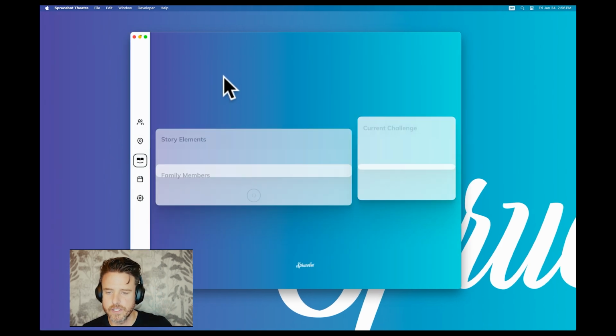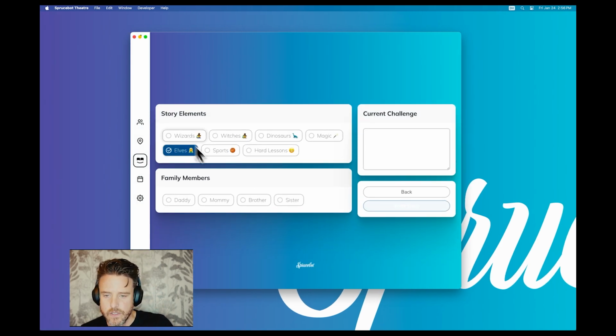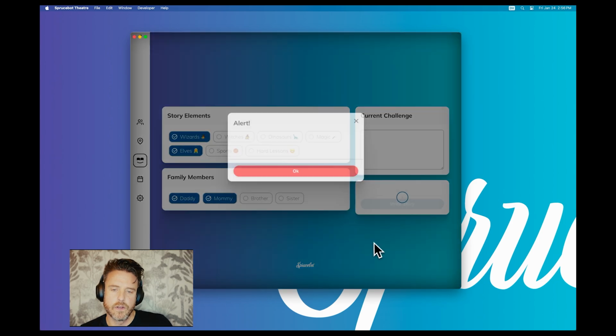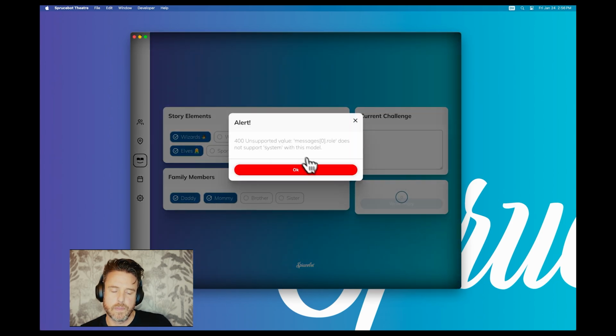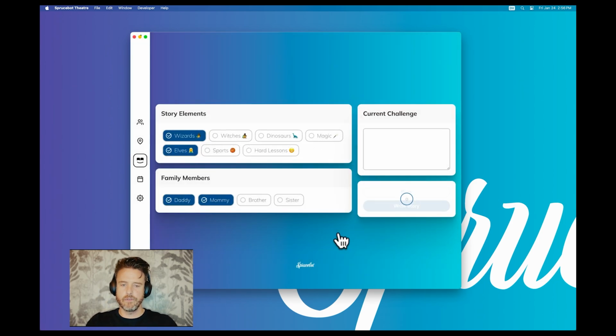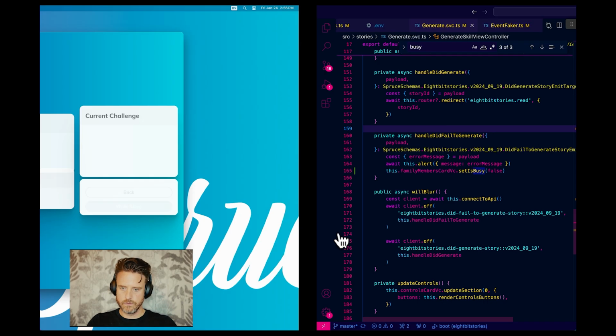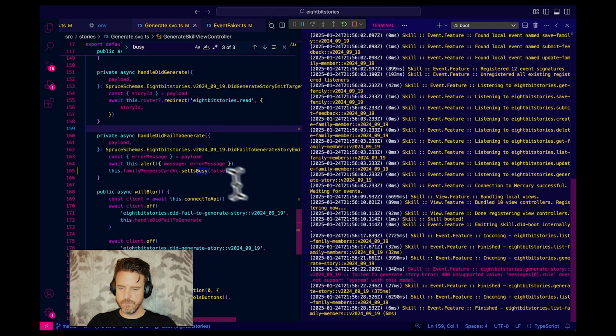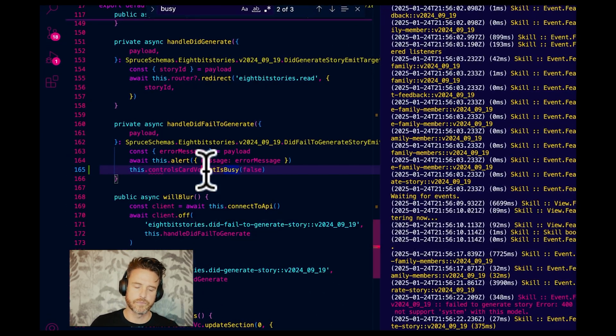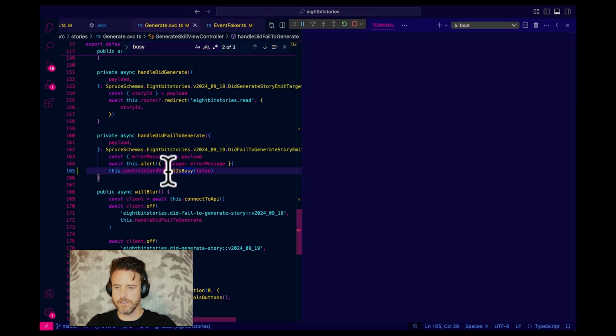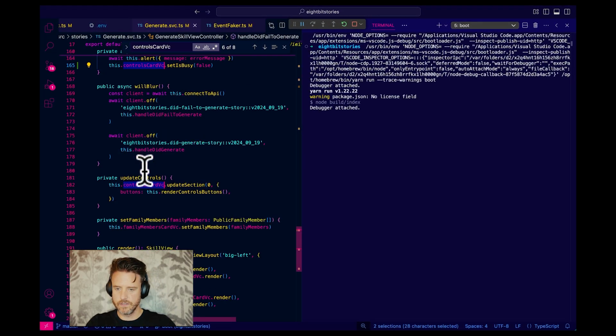Let's just make sure that this thing turns off busy. 400 unsupported. Did that not refresh? Set is busy, family. Oh no, it's the controls card. Oh boy. Starting to get harder and harder to make the case we shouldn't be testing these.